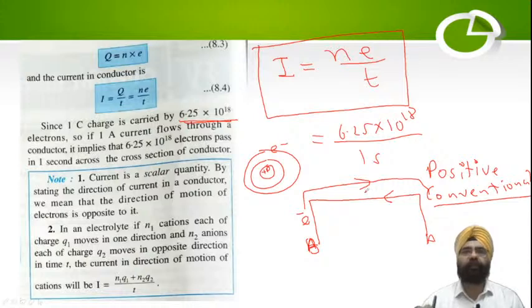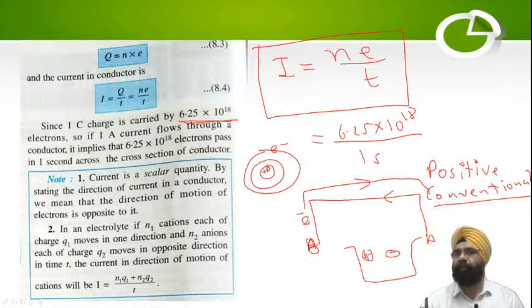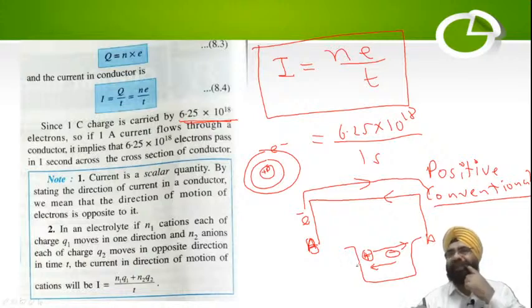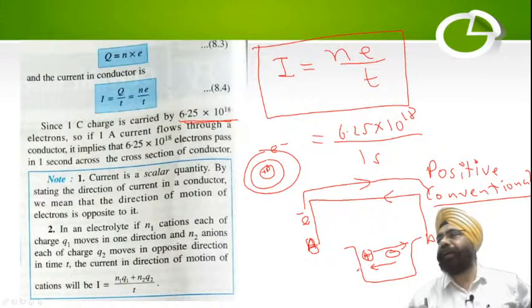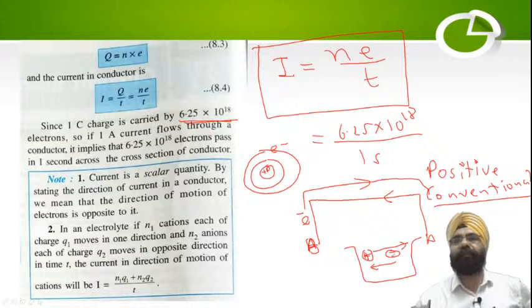Clear? And now inside an electrolyte I have got anions and I have got cations. Now both are migrating. One migrates to one end and the other migrates to the opposite end. Understood the reasons? In an electrolyte, both the anions as well as the cations will migrate, and they'll migrate in opposite directions. So here I cannot give them direction.